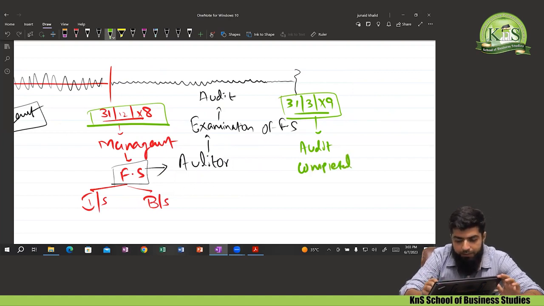and once the audit is completed or finalized, it means there will be a financial statement known as what?